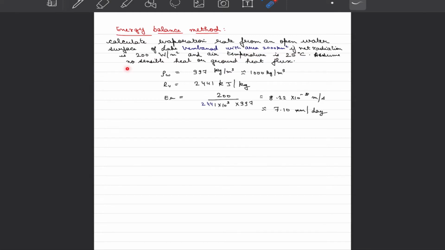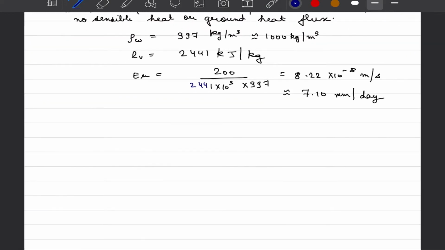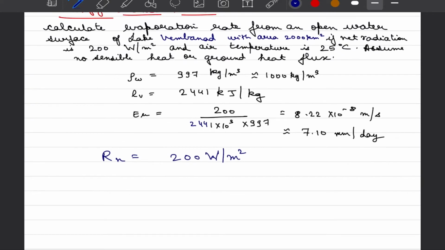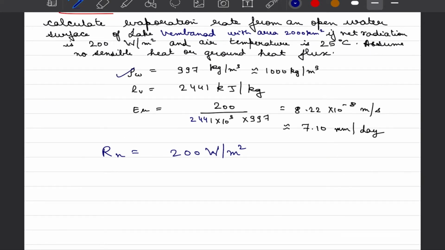We have to assume there is no sensible heat or ground heat flux loss associated with the radiation. So we can say that Rn is simply 200 watt per meter square after ignoring all other losses. Now, as we learned, we would need rho W and LV, which happens to be the latent heat of vaporization. And for temperature 25 degrees Celsius, density of water is slightly lower than what it happens to be at standard temperature of 20 degrees Celsius.